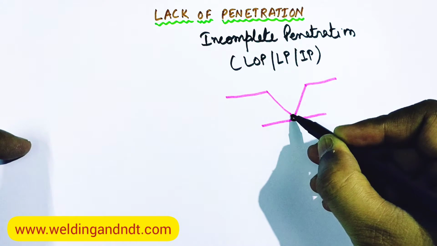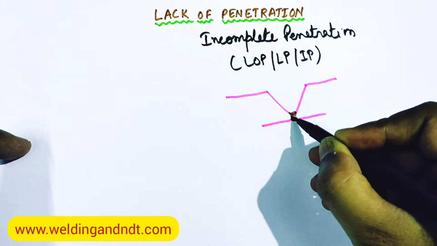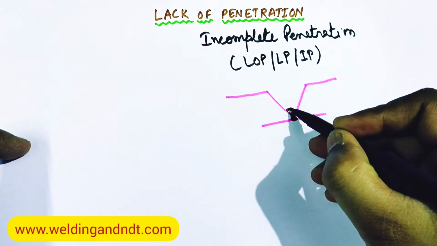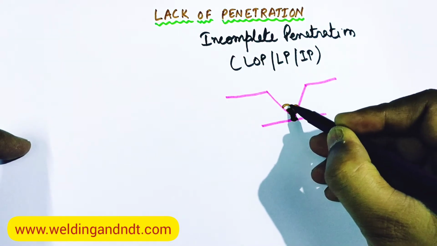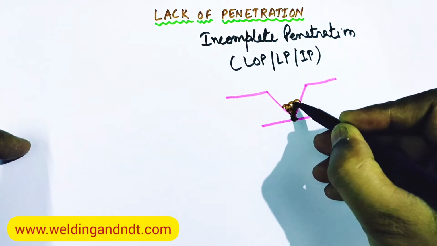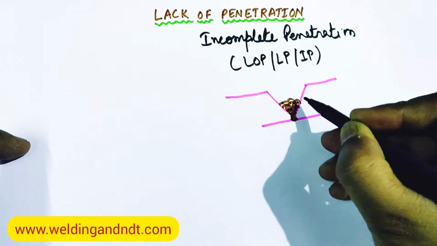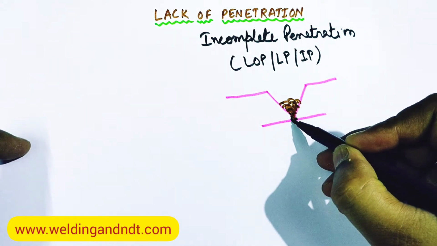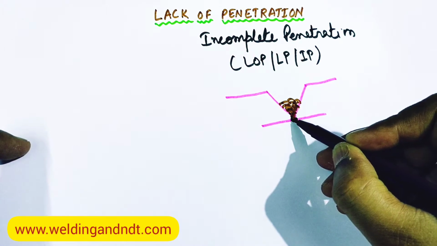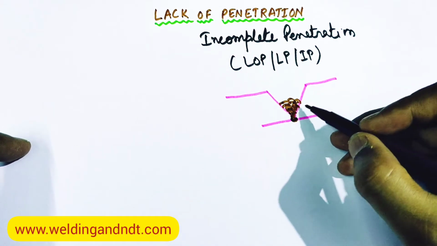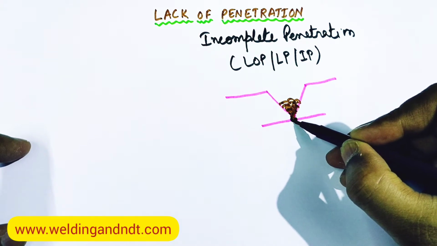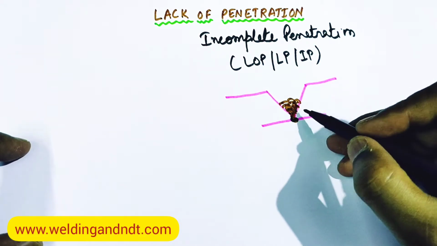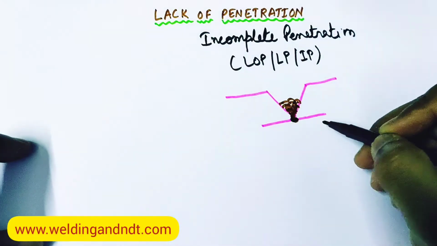So like this welding is done. So what happens, the weld metal completely penetrates the joint thickness. This is a kind of sound welding.